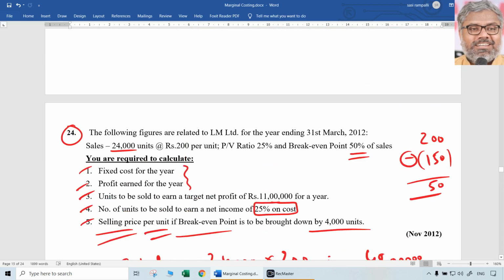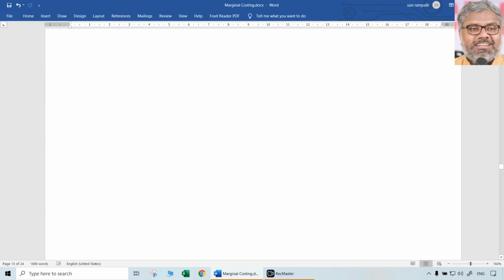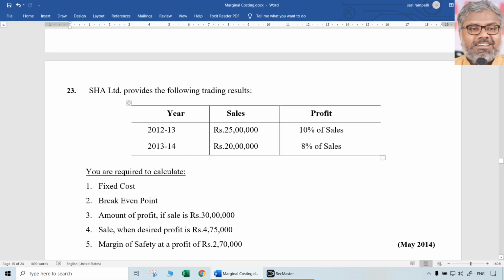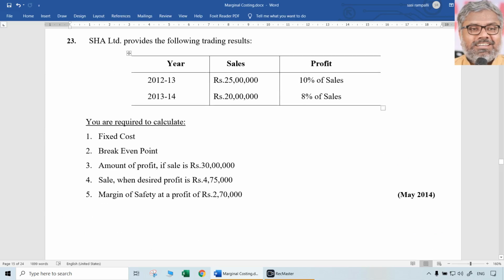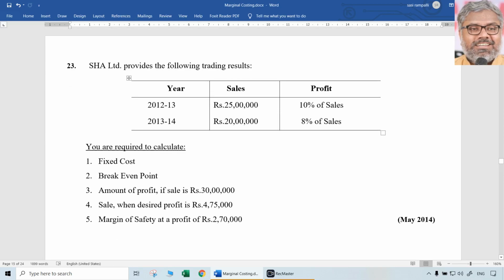Questions like these can very well be asked with one or two more parts added. Similar questions can be asked for 10 marks also. That was a question given in earlier examinations, quite possible to be asked. From the data, we just have to use the relevant formula and get our answer. Simple. Now, another question, let us look at this.